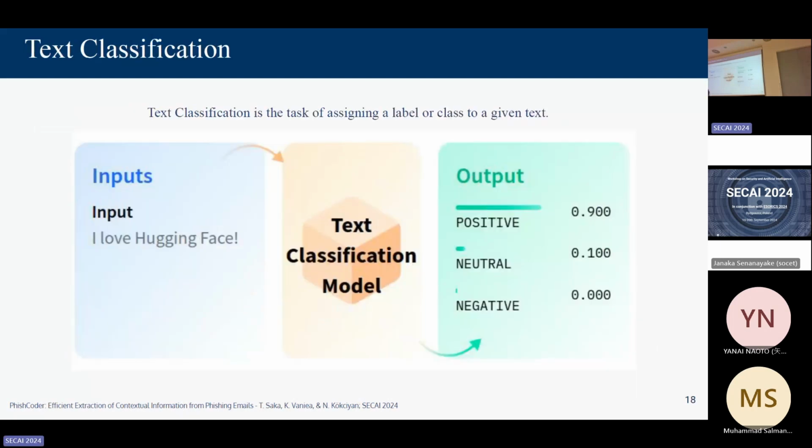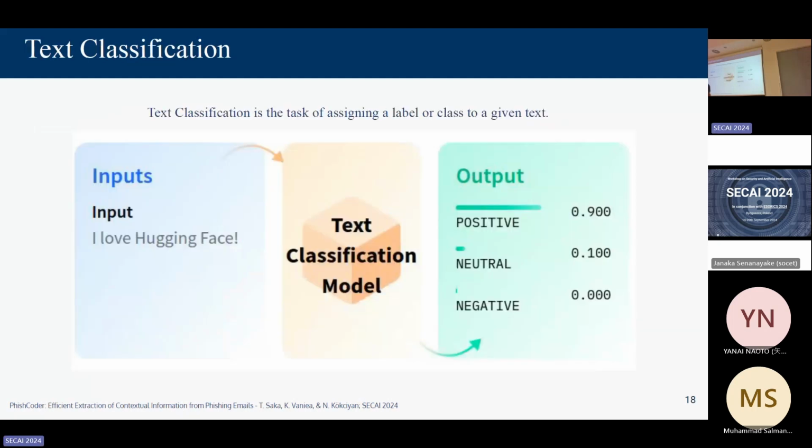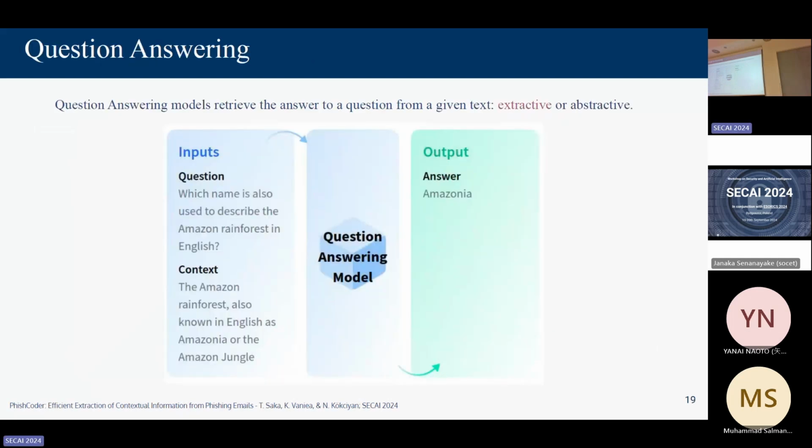Text classification models are quite straightforward. You input the text, you give it predefined labels, and it gives you a probability for each label. But with extraction, we treat it as a question answering model, because this allows us to phrase what we want as a very detailed, specific question. For example, one was: based on this given context, what organization is this email from? The context in my case would be the full email text, and the model outputs the answer.